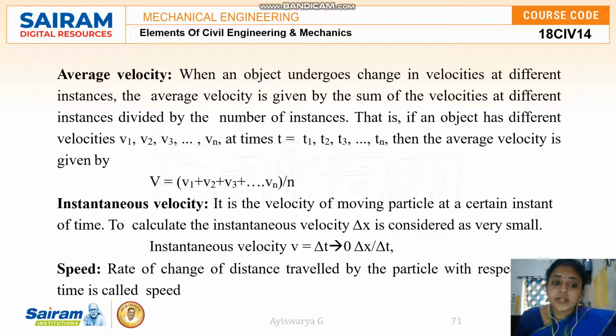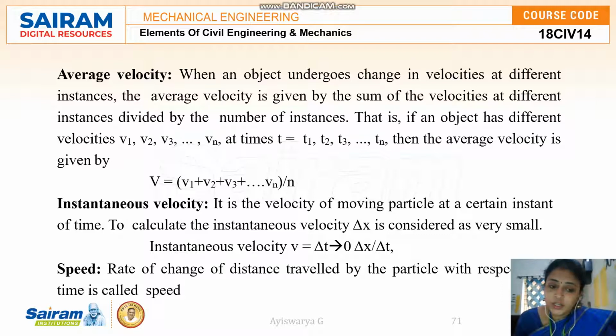Instantaneous velocity is the velocity of a moving particle at a certain instant of time. When the velocity of a moving particle is calculated with respect to a certain instant of time, it is called instantaneous velocity. It is represented by the limit as del t tends to 0 of del x by del t, that is the representation of velocity.